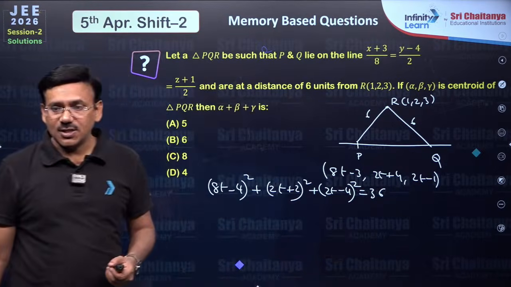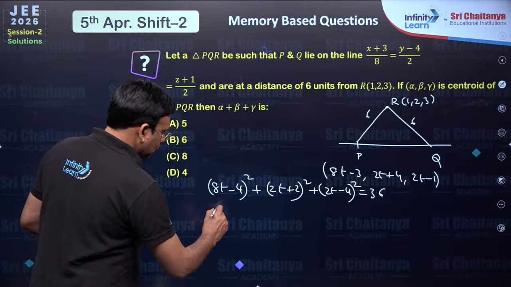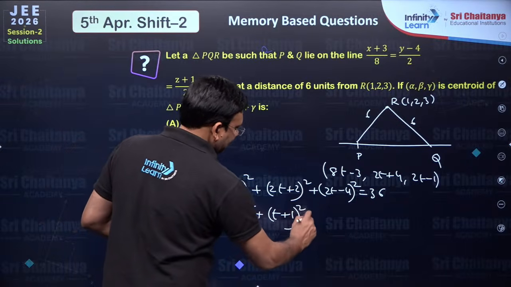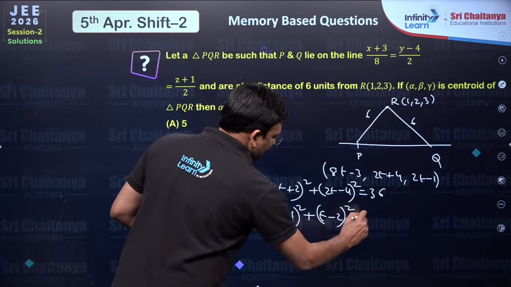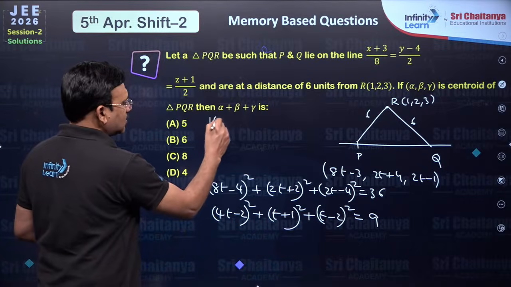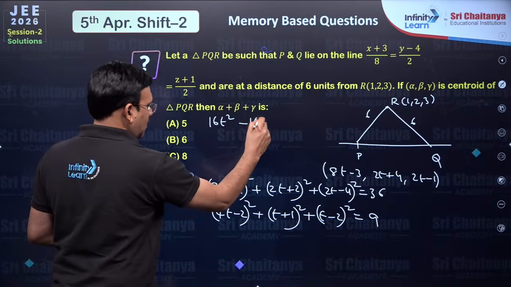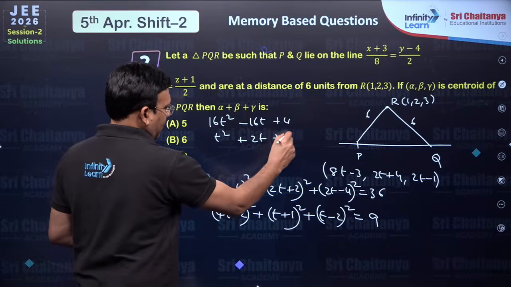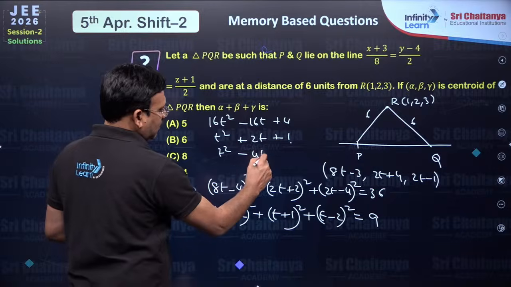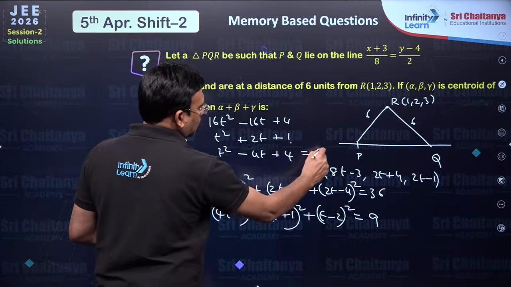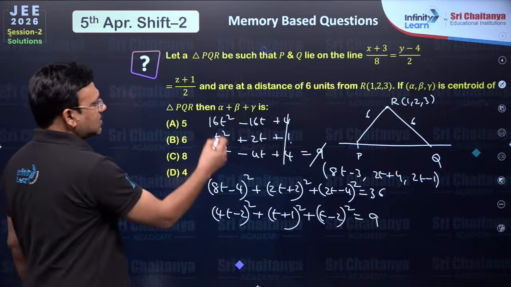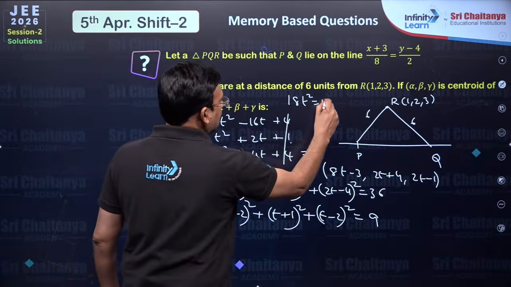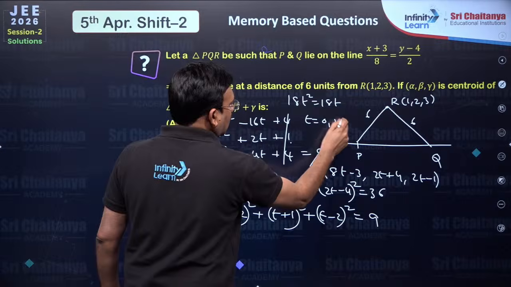In the next step, dear students, you just take 2 common, so that this is (4t minus 2) whole square plus (t plus 1) whole square plus (t minus 2) whole square is equal to 9. You just expand, this is 16t square minus 16t plus 4, and this is t square plus 2t plus 1. This is t square minus 4t plus 4 is equal to 9. This 9 gets cancelled. This is 18t square is equal to 18t, which stands for t must be 0, 1.